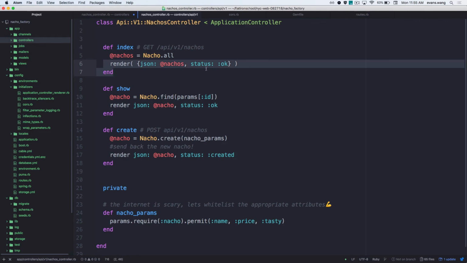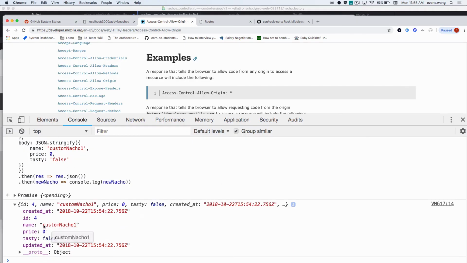So this is the front end and this is the back end being separate. Do you see it now? So what else is there, right? Do I want all of this data? I probably want the ID. Do I want the created at and the updated at? That's a little weird, right? What if there's sensitive data in here, like a social security number or something? Do I want that sent back after it's created? No, right? So how can I customize and shape my JSON object when I come back?